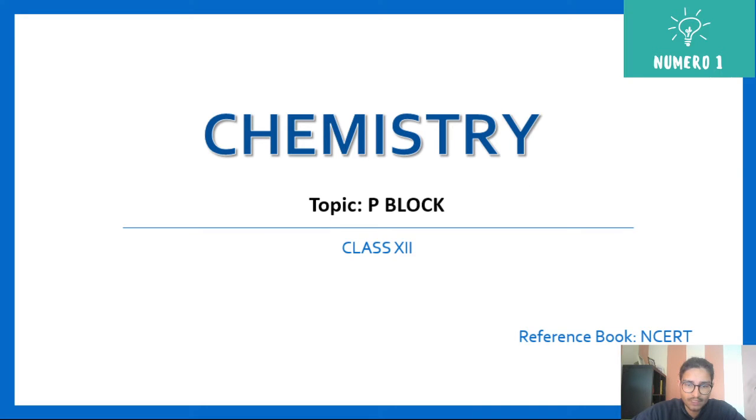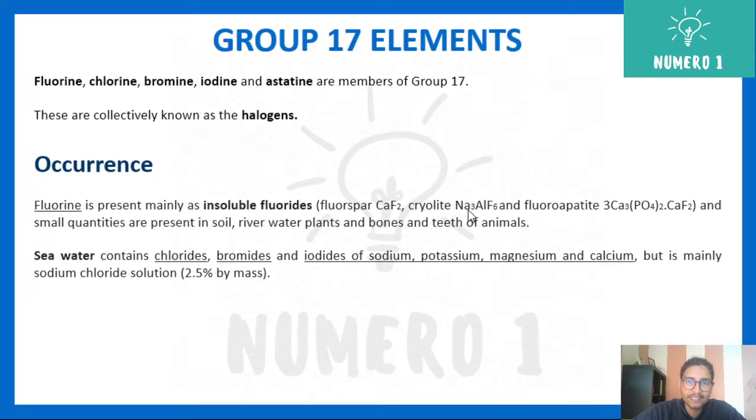Hello everyone, let's have a look at group 17 elements of the P block. So group 17 here is made up of fluorine, chlorine, bromine, iodine, astatine. They are the members of group 17. Collectively, they are known as halogens, or sometimes we refer to them as the fluorine family because fluorine is the first member of the family.